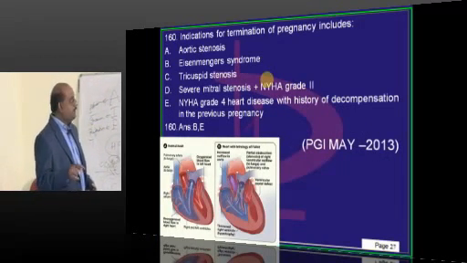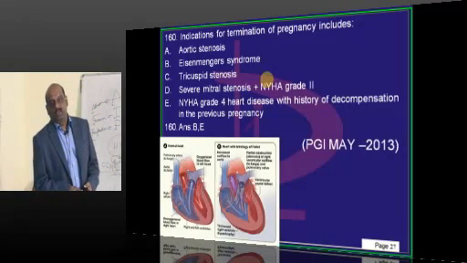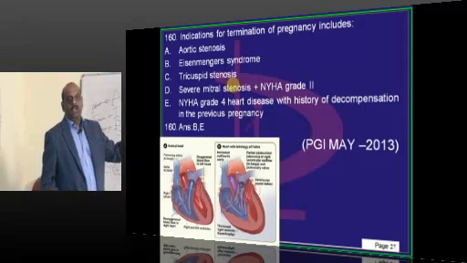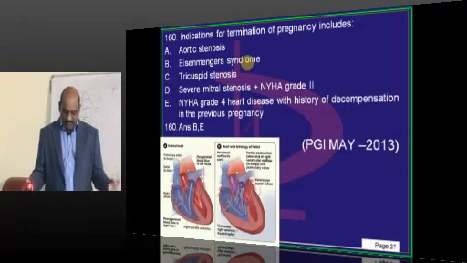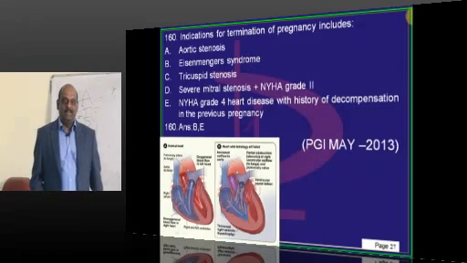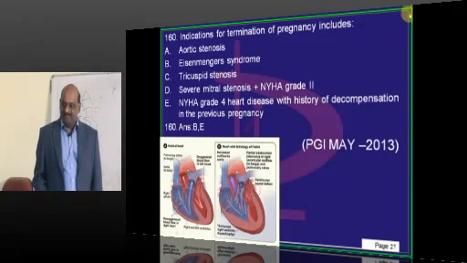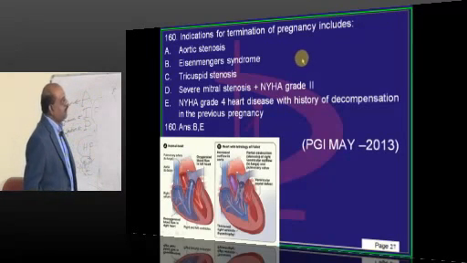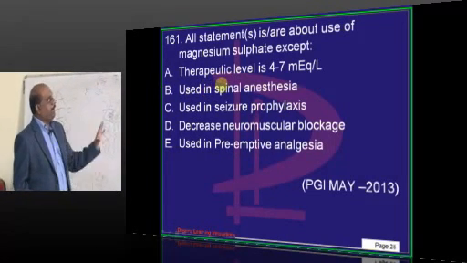Coarctation of aorta, intolerable. So you must be quite sure which are the tolerable and intolerable lesions. Similarly, NYHA classification grade 4 means dyspnea even at rest while sitting. Will such a woman go ahead with pregnancy? Pregnancy itself is a dyspneic state, and on top of it dyspnea at rest is already there. So that is also an intolerable state, which needs to be remembered.